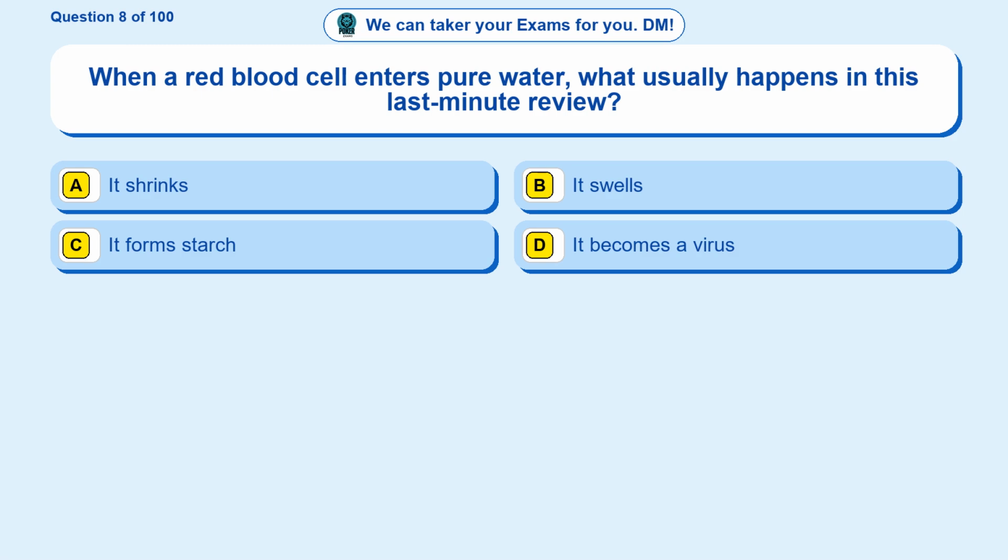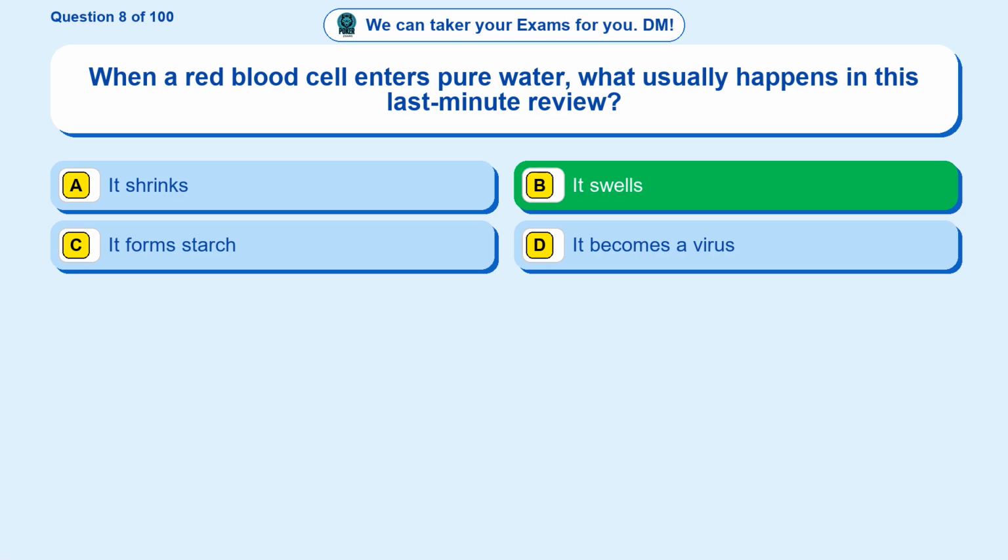Question 8. When a red blood cell enters pure water, what usually happens in this last minute review? Option A, it shrinks. Option B, it swells. Option C, it forms starch. Option D, it becomes a virus. The correct answer is option B,